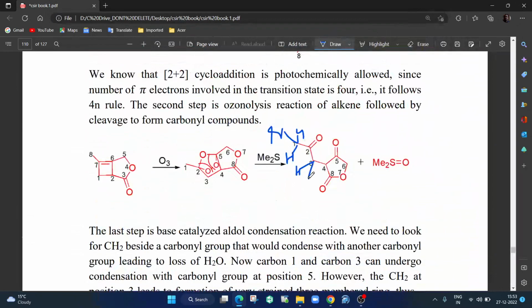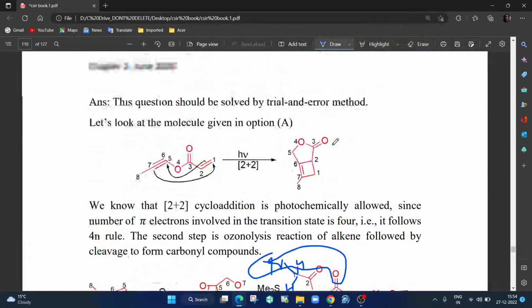So these two can undergo condensation with any of the oxygens, but it will not undergo with ester, it will undergo with the ketone. So H2O has to be lost. If at carbon 3 it occurs, it will be a highly strained ring, right? So it will not go from here, rather H2O is lost from this part. So this part undergoes condensation reaction. Condensation is basically two moieties come and something has to be released, H2O is being released, and this double bond extends here, and this is what is your structure.